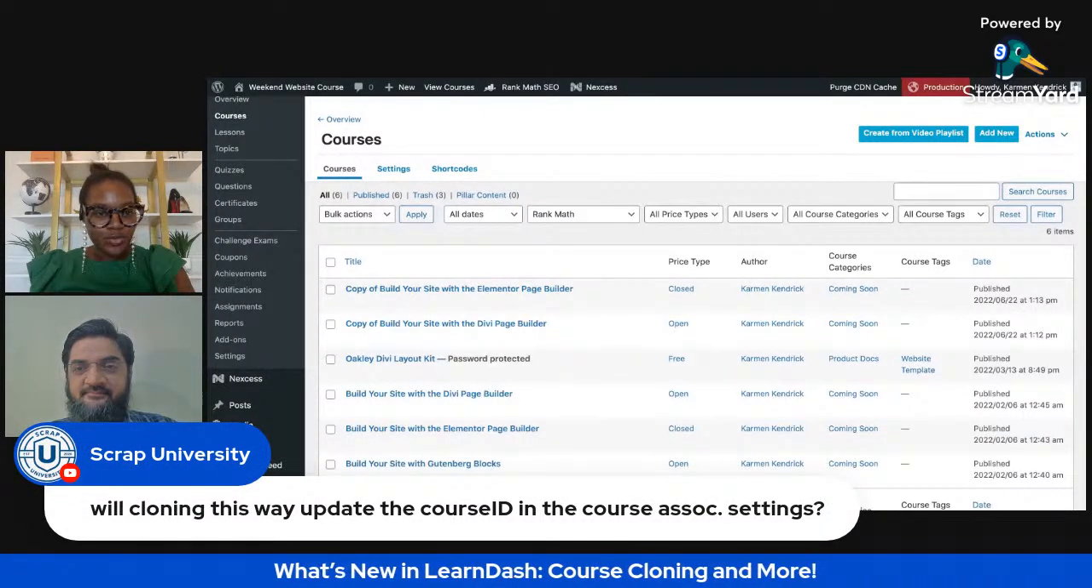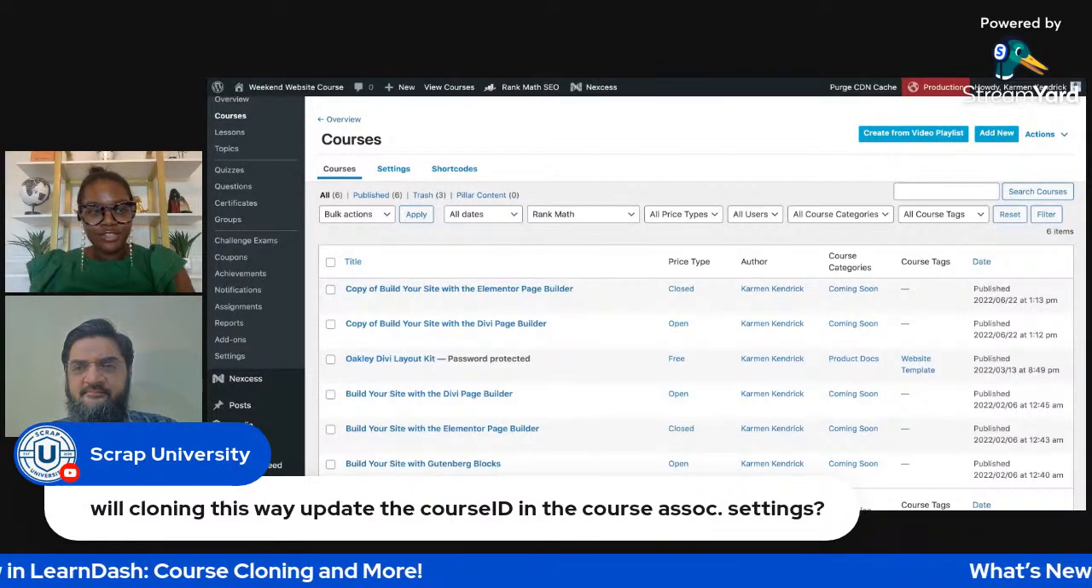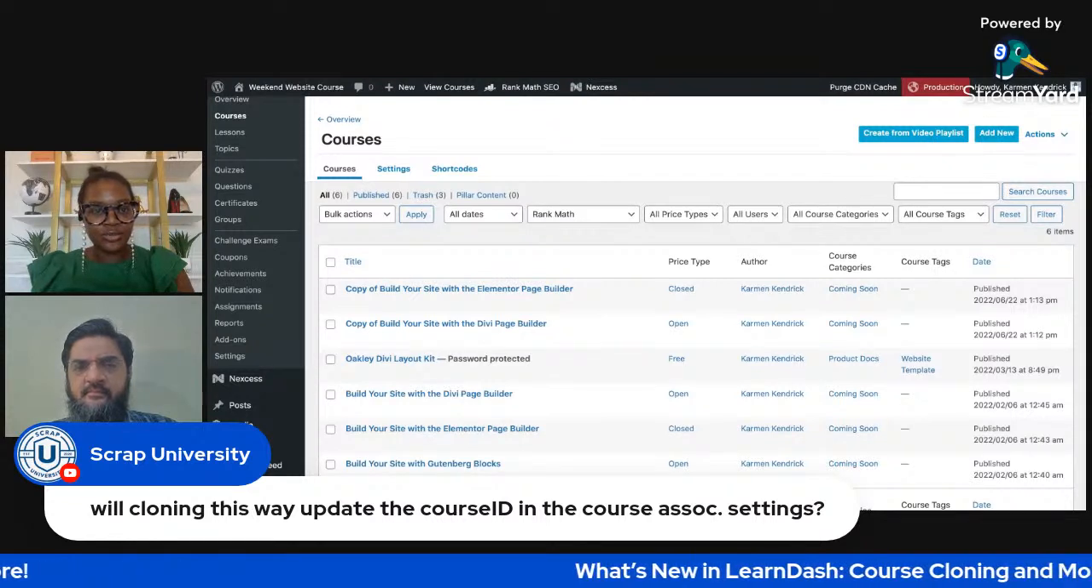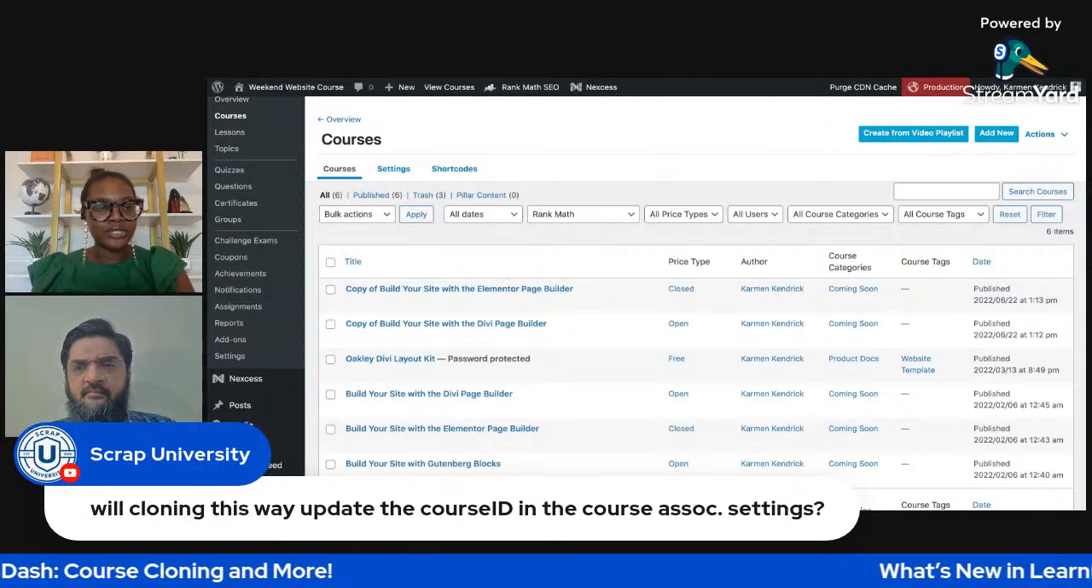All right, will cloning this way update the course ID in the course associated settings? I can see this question, but I'm trying to figure out where it applies. Can you think of any use cases where the course ID needs to be updated in different places if they clone a course?